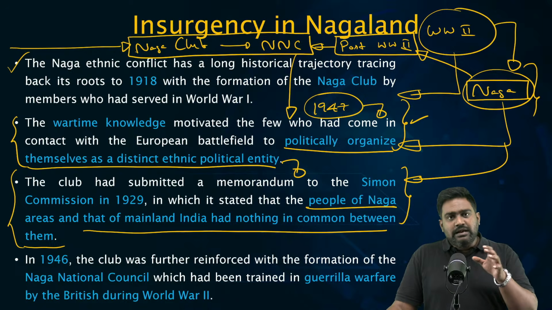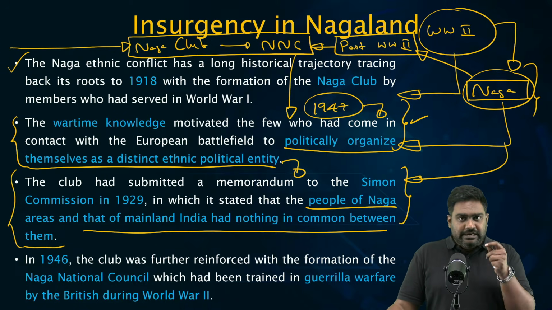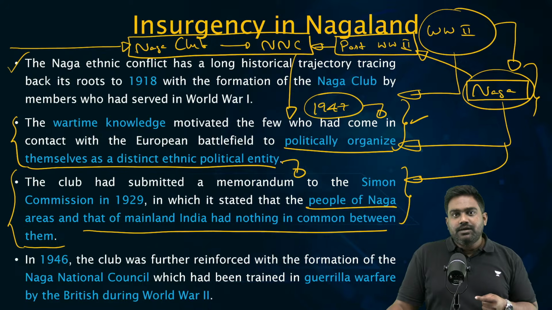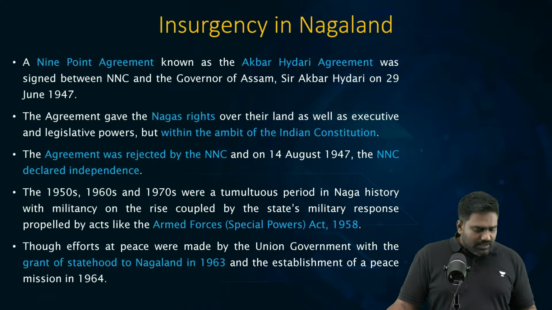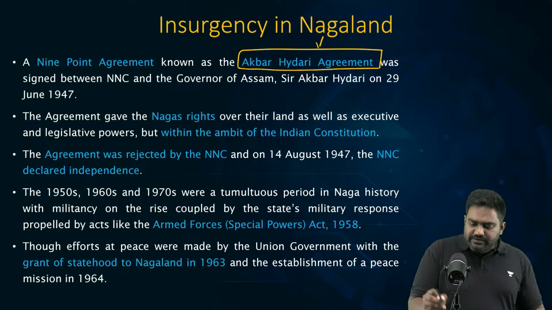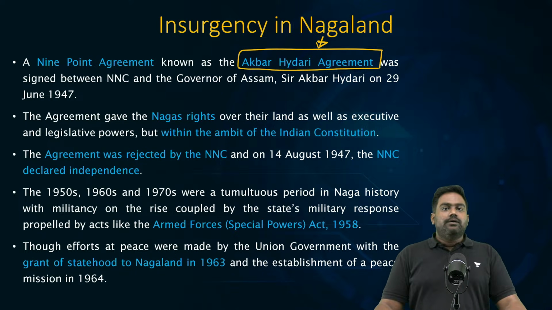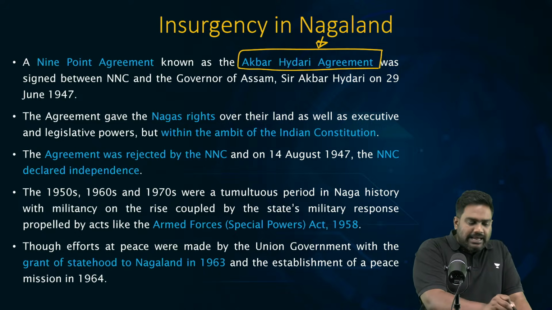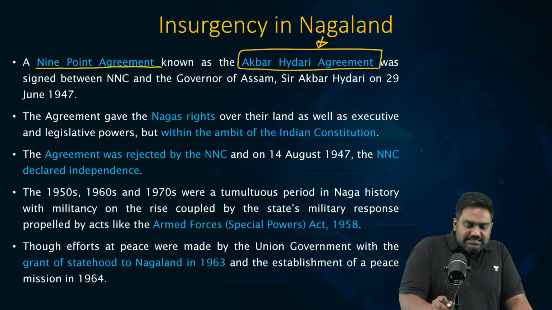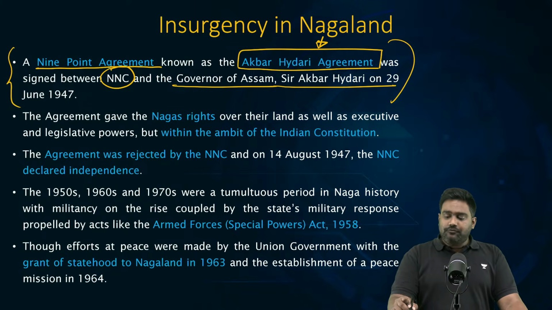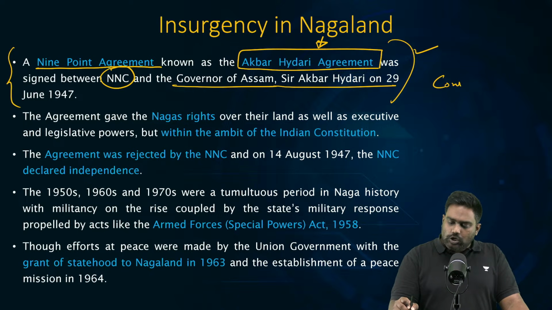In fact, the then leaders of the Indian National Congress had made an attempt to talk and negotiate with the Naga leaders of the NNC. The then governor, Sir Akbar Haidari, who was the governor of Assam at that point, the British representative, had negotiated a 9-point agreement with the NNC leaders to accept India's sovereignty in return for constitutionally guaranteed autonomy.